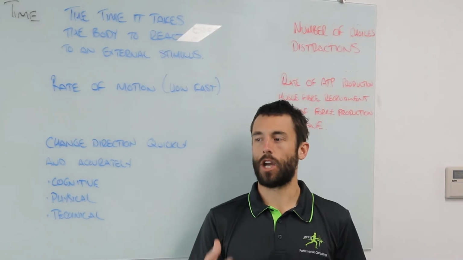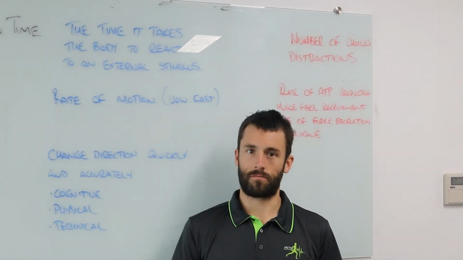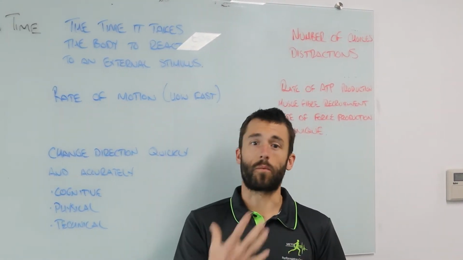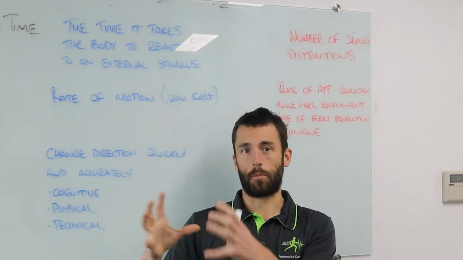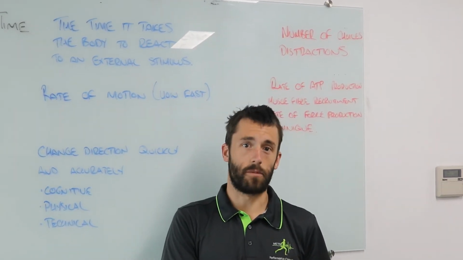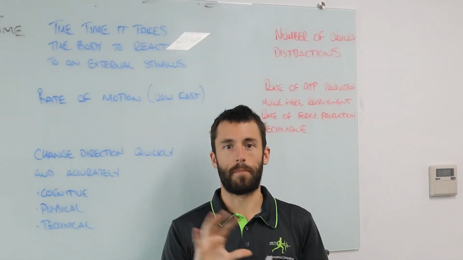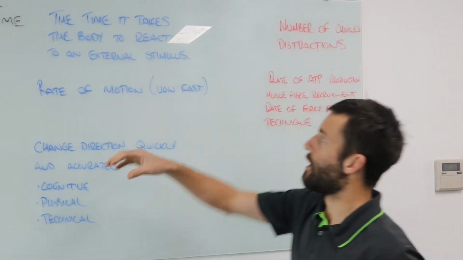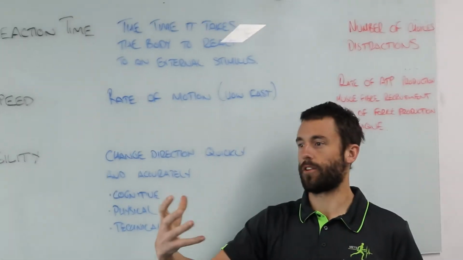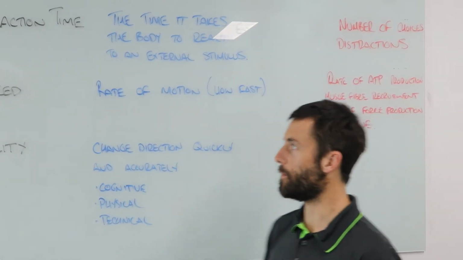If that player knows, let's say maybe it's a training drill, as soon as they receive the ball, they're going to handball it to their teammate, so there's only one choice here. All they've got to do is get the ball, that's going to be their stimulus, they get it, and then give that handball. If that's the case, they probably get it off in time. If they have to then choose between a range of choices, maybe that's the difference. So reaction time: it takes the body to react to an external stimulus. That's from when the stimulus first comes in to actually starting to move. Make your decision and start that movement.